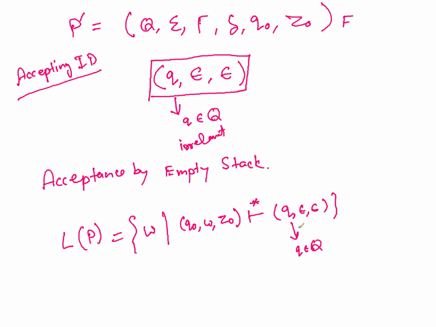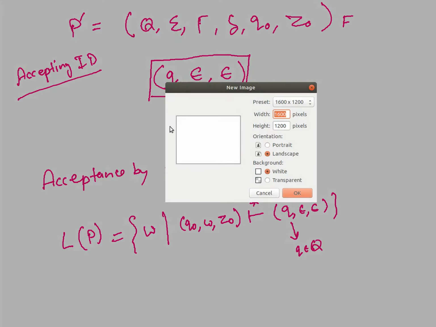Let's take a language and try to design a PDA where the number of zeros equals the number of ones, right? And this PDA should accept by empty stack. So again we have a state Q0. What is the language?